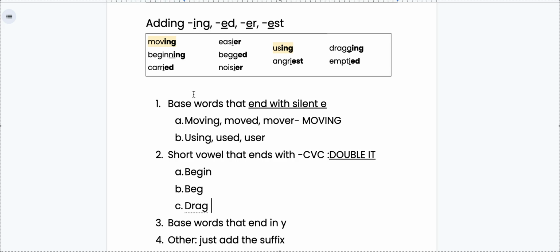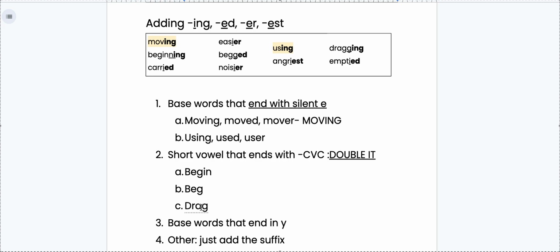Those are the 3 words that we have in our spelling list that when we add that vowel suffix, it doubles the letter. And here's why. The reason why we double that last letter is because a short vowel ends the word. So let's look here. I have the word drag. Let's sound it out.